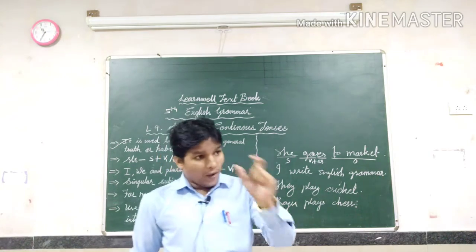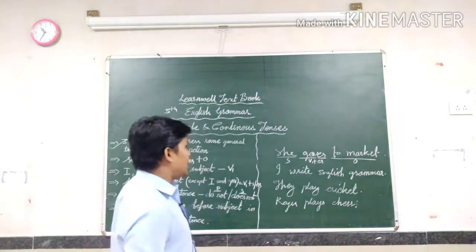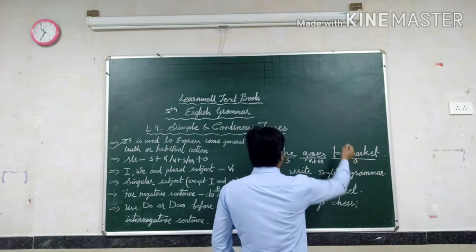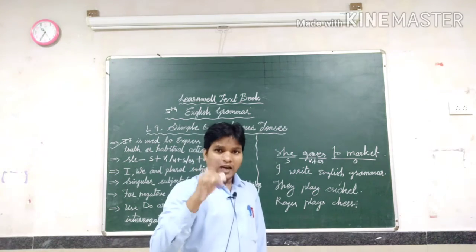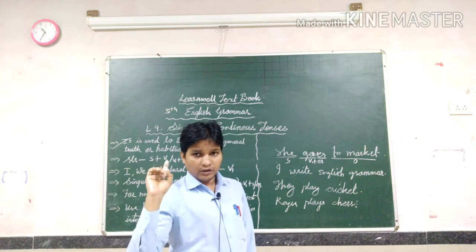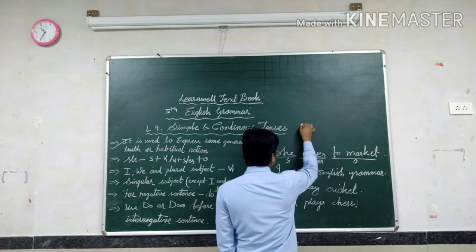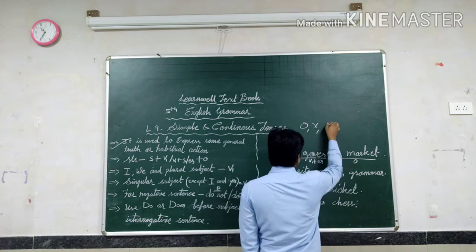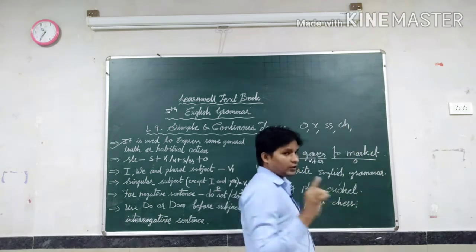Second statement, where S will come, where ES will come. That is the second statement. Second statement I am just writing, listen carefully. Suppose in a verb, if the last letter of the verb is O, X, SS, CH, keep in mind.